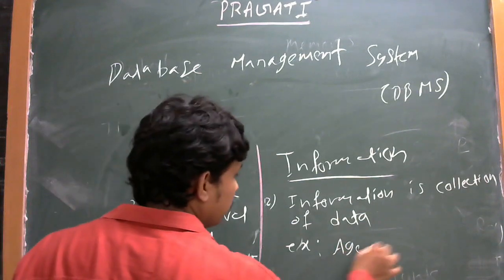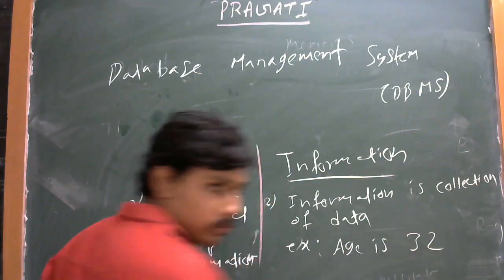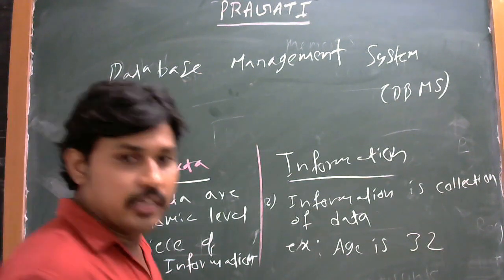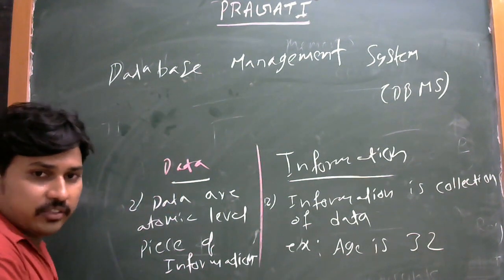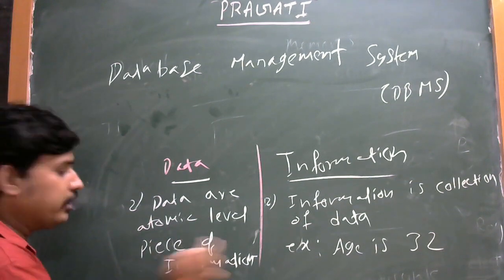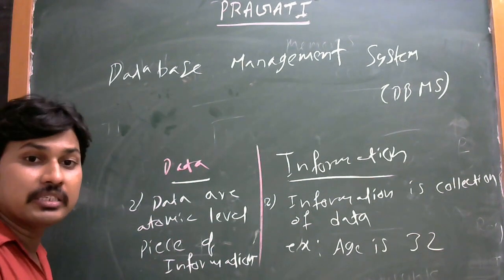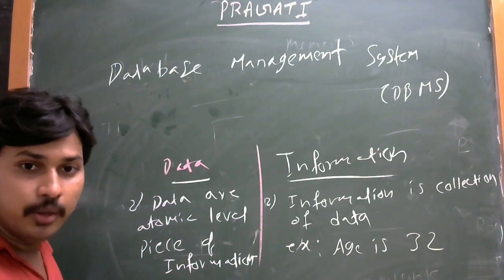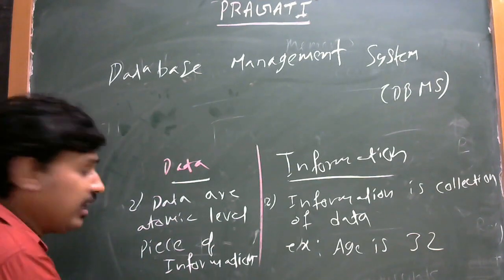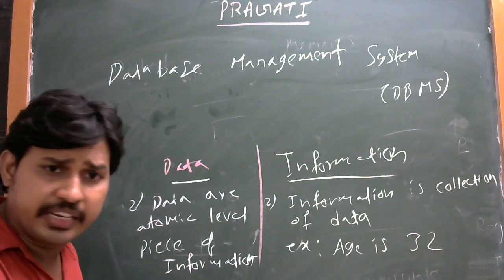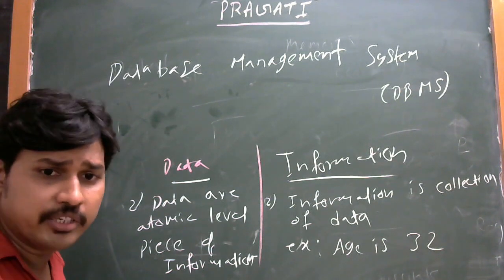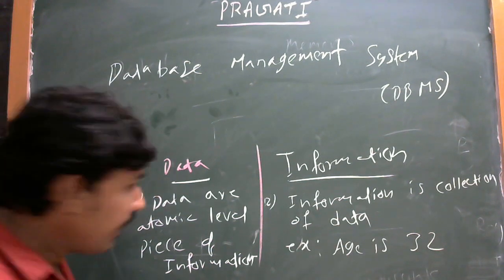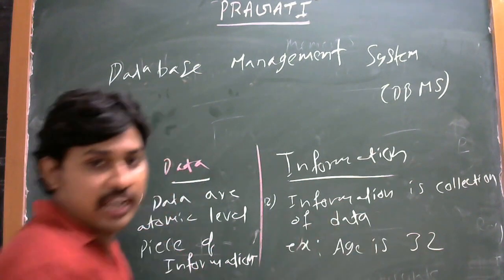Example: age is 32. Data are an atomic level piece of information, that means this is a particular piece of data. Sometimes the data cannot give any information. The information is what can be used by multiple users. So here, information is a collection of data.